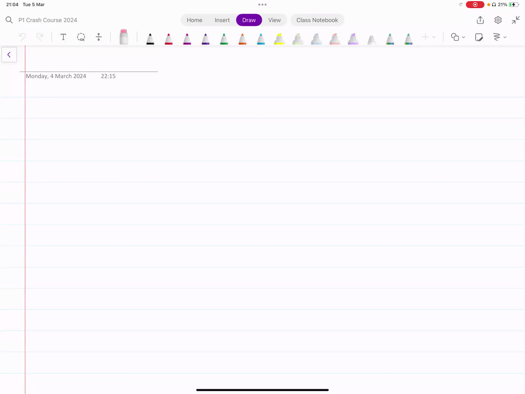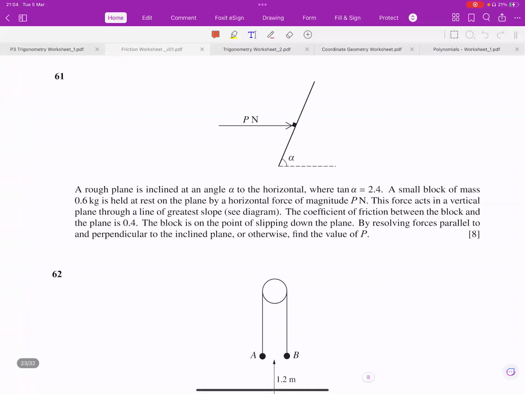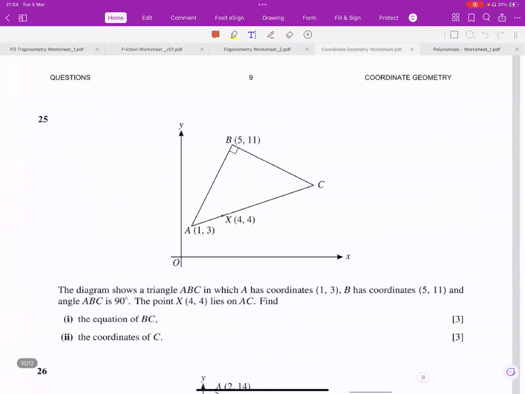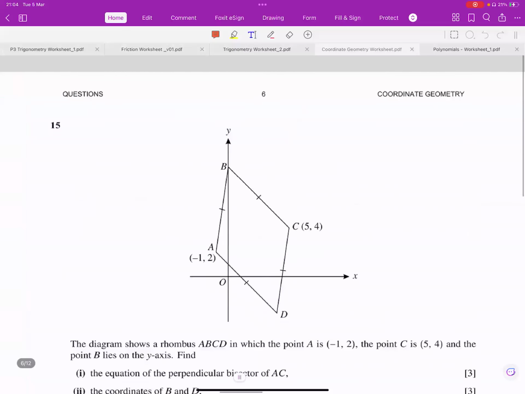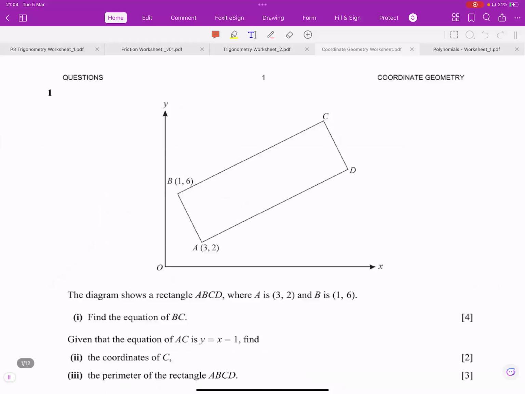Anyone who has any questions from the worksheet? Any questions from the coordinate geometry worksheet or from any recent papers? Let me know. No questions?